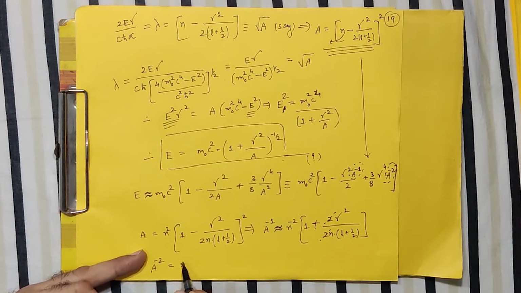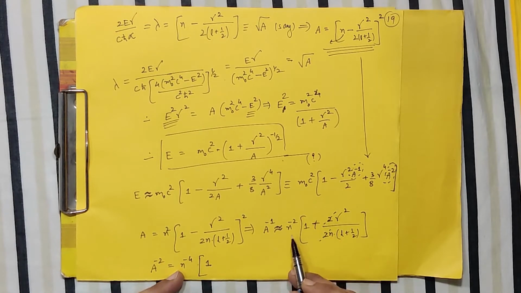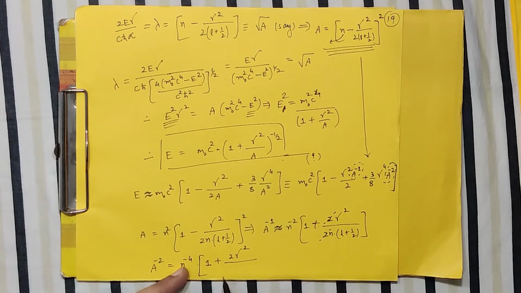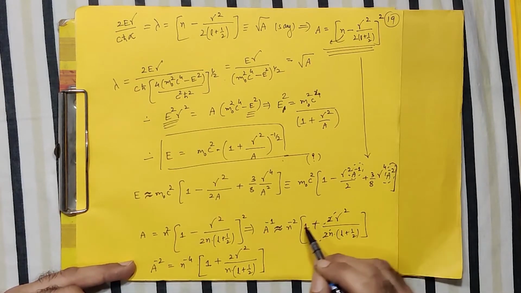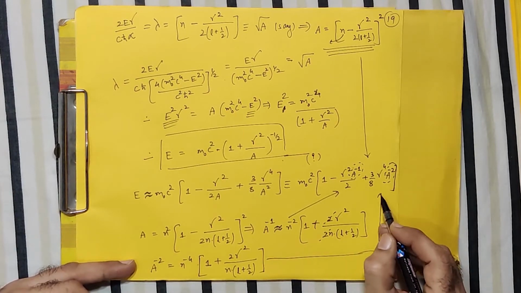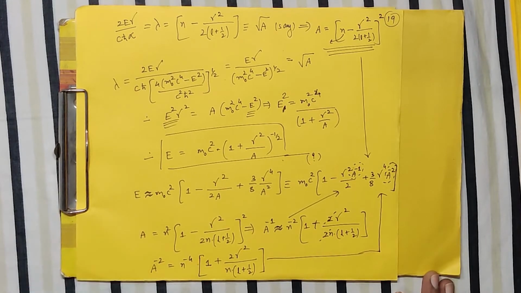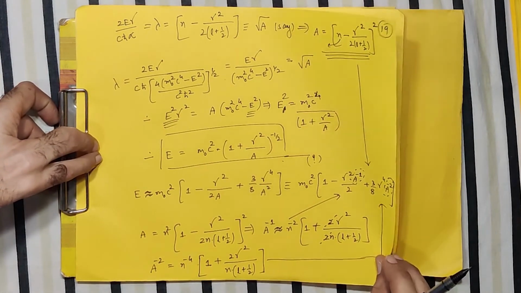And if I square it, obviously it will give me the expression for a raised to minus 2. So it will be 1, but as I have kept 2 here, now I have to put the 4, so it will be something like this: 2 gamma square upon n into L plus half, the 2 having cancelled out. Correct? So basically a to the minus 2 and a to the minus 1 are ready. So this information I will substitute here. The final expression for the energy will be ready very shortly, so let me do that last step, and then we are on.